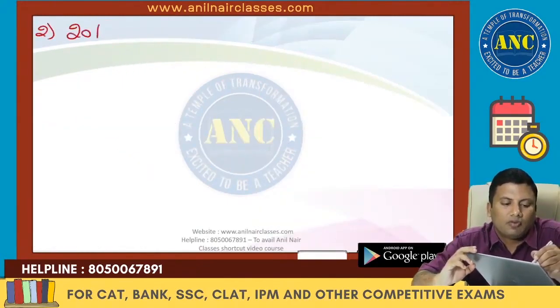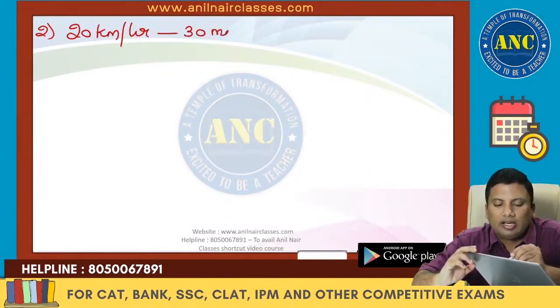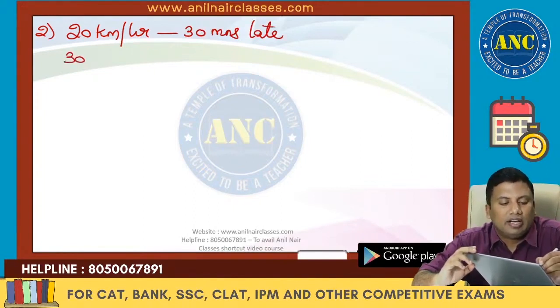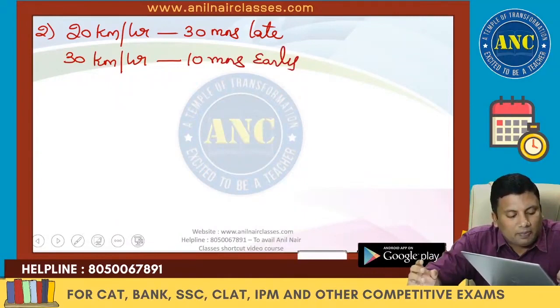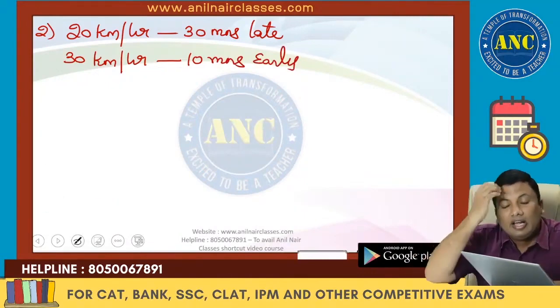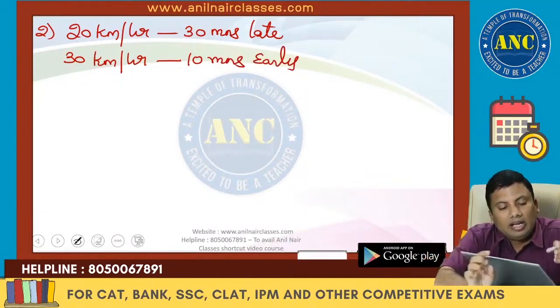Second question. 20 kilometers per hour, 30 minutes late. 30 kilometers per hour, 10 minutes early.